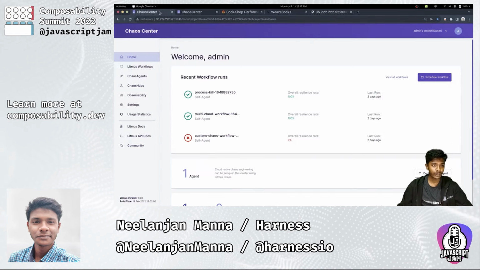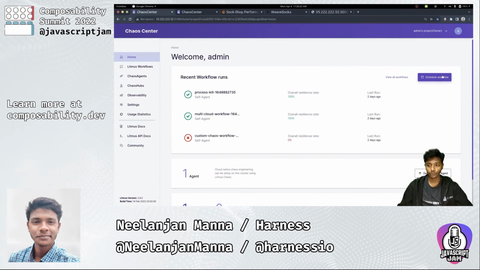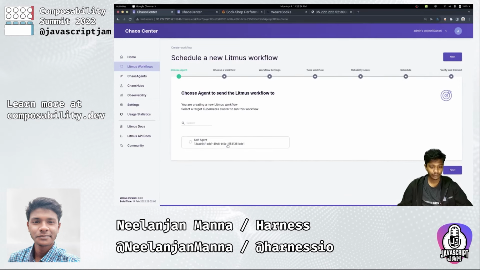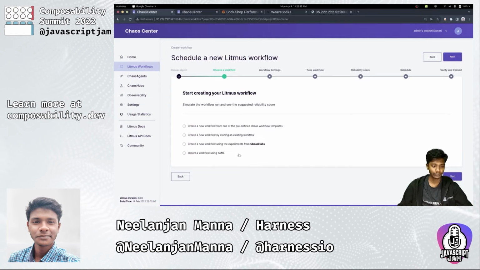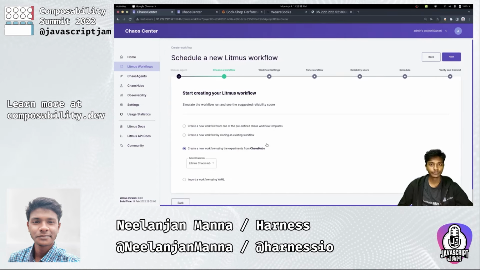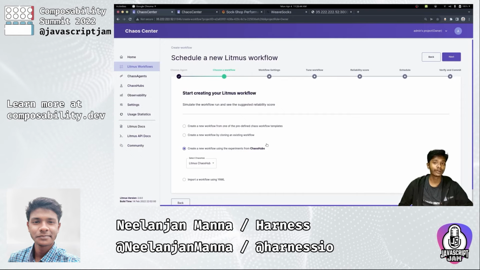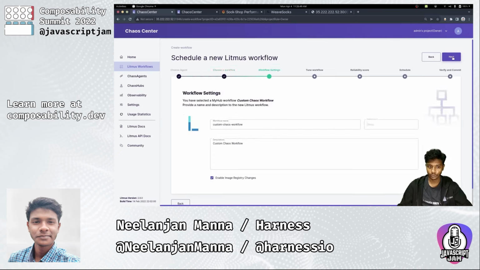So let me hop right into our Chaos Center, and with that I'll go ahead and schedule a workflow. Let me select the self agent since my application is also deployed in the same cluster in which Litmus Chaos lies. We'll go next, and I'll choose the creation of a new workflow using Chaos Hub. So what is Chaos Hub? Well, it is an open source marketplace for all the different chaos experiments you have available as part of Litmus Chaos. So I'll select the Chaos Hub and just go next.